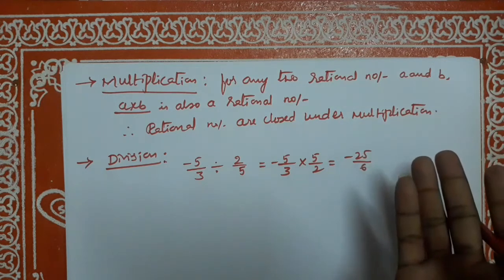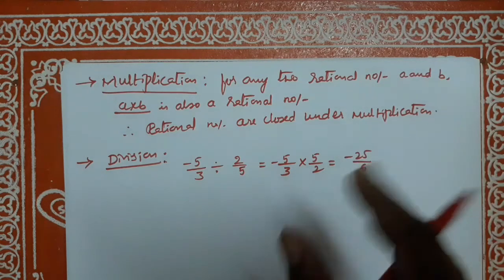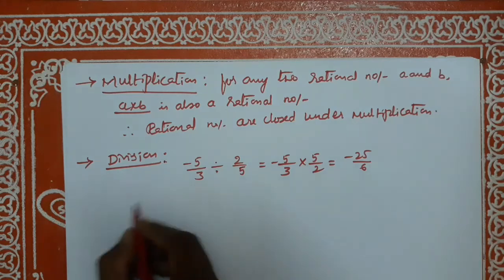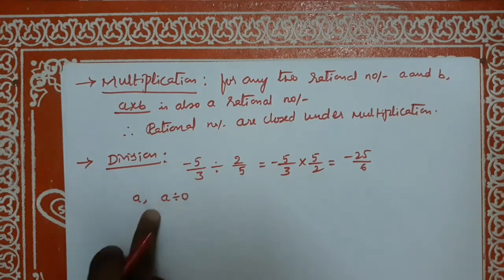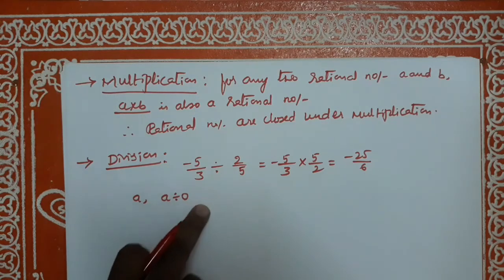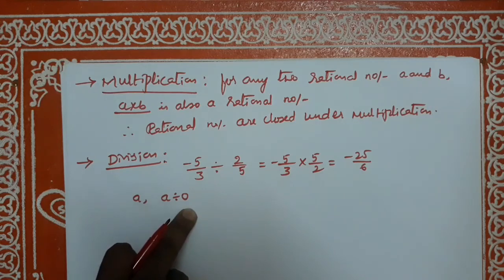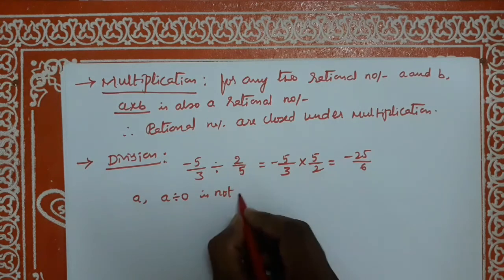See, can you say that rational numbers are closed under division? We find that for any rational number a, a divided by 0, for example numerator divided by denominator, if the denominator is 0, cannot be defined. Therefore, a divided by 0 is not defined.